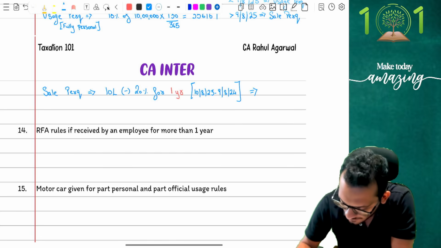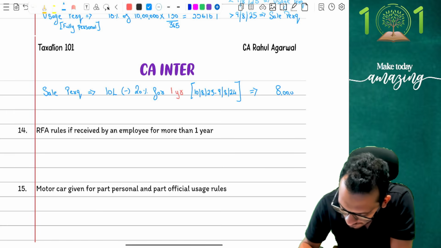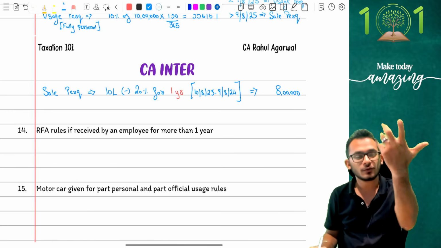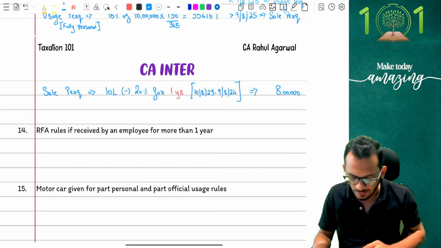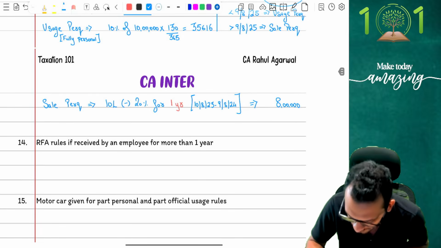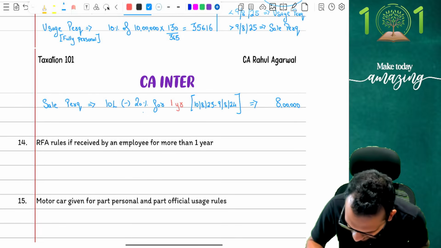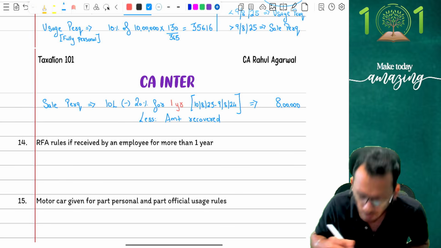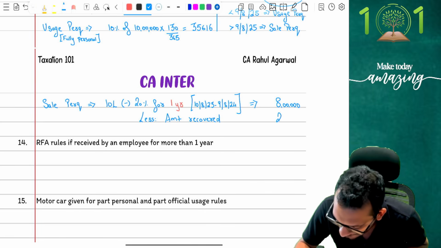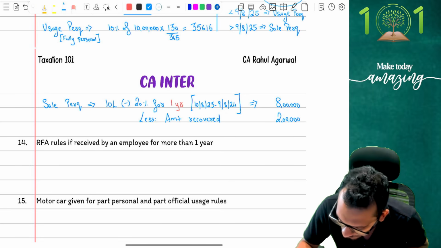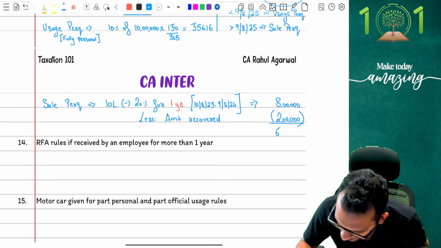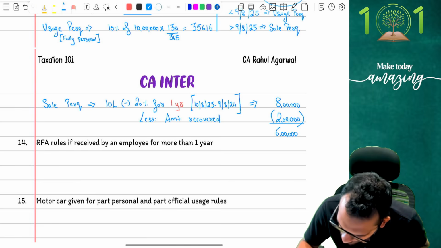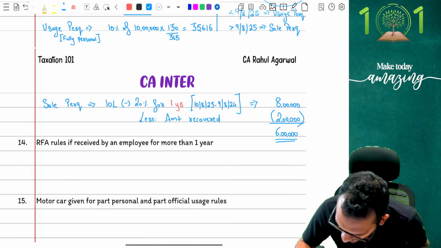10 lakhs, 20% gone, which means 8 lakh rupees is the worth of the asset. Which means you should have sold it to the employee for 8 lakh rupees, but you ended up selling this to the employee for only 2 lakh rupees. Because you sold it for 2 lakh rupees, what will I say? Less amount recovered. Yes, income tax will say, my dear employee, you should have paid 8 lakh rupees for the asset, but you ended up paying only 2 lakh rupees. So the difference is 6 lakh rupees taxable for you. Difference is 6 lakh rupees, which is the taxable perk for you. That is the answer.